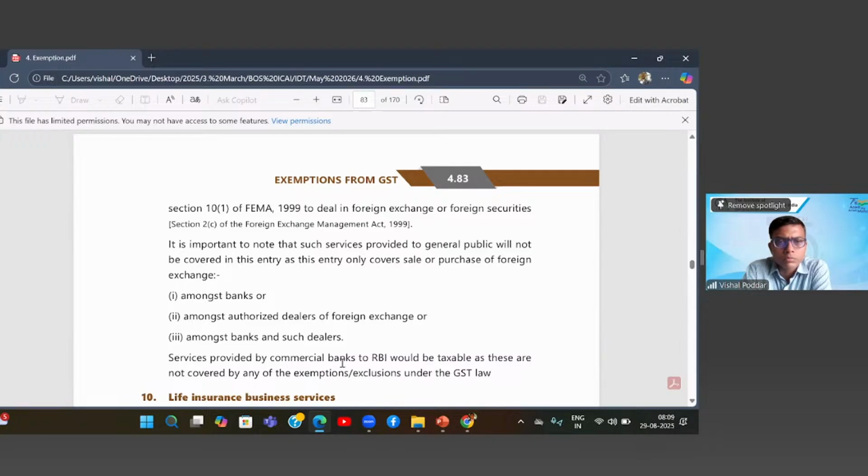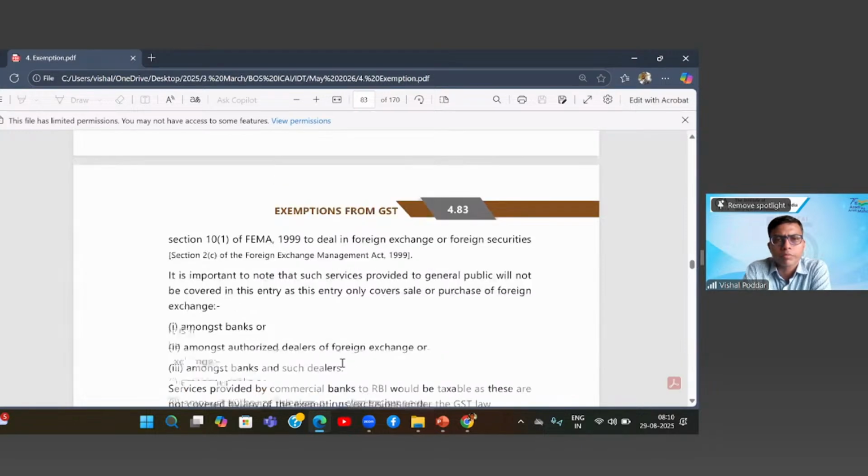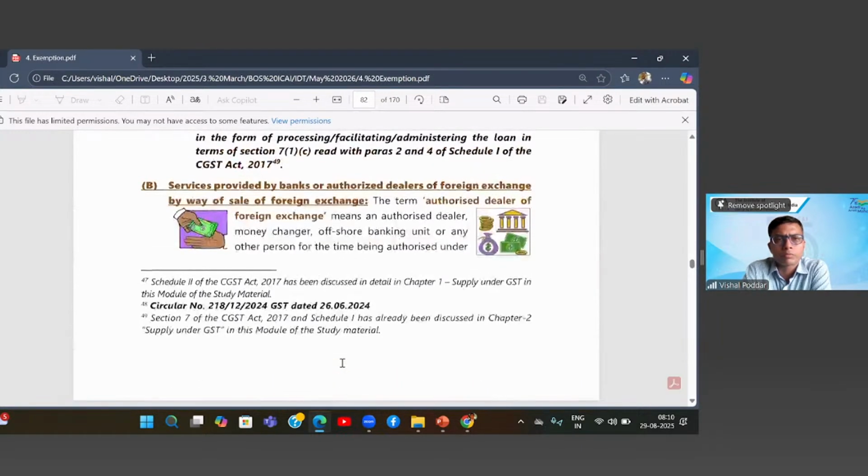services provided by the commercial bank to RBI would be taxable as they are not covered by any of the exemption or exclusion under the GST law. But which service are they talking about? Yeah, that is what I am also asking, in point number B. If the above point, services are provided by the bank or authorized dealer of foreign exchange by way of sale of foreign exchange.